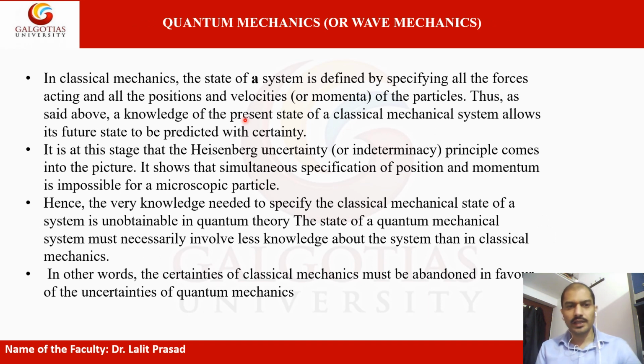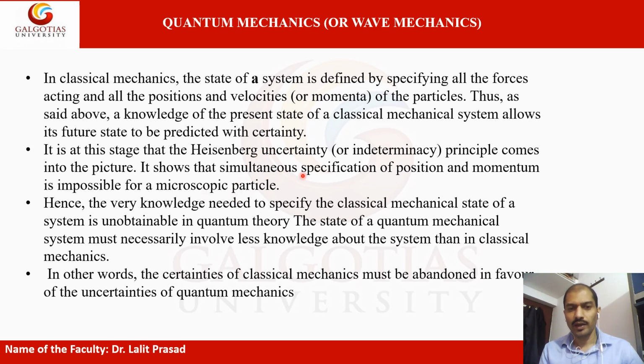Here in classical mechanics, the state of a system is defined by all the forces acting and all the positions and velocities of the particles. Thus, as said above, knowledge of the present state of a classical mechanical system allows its future state to be predicted with certainty. It is at this stage that the Heisenberg uncertainty principle comes into the picture. It shows that simultaneous specification of position and momentum is impossible for a microscopic particle.